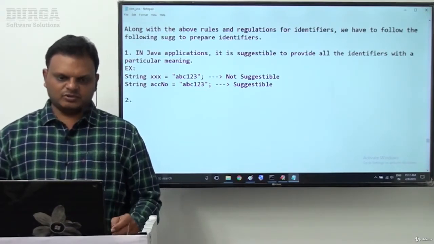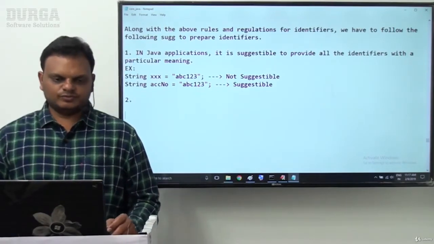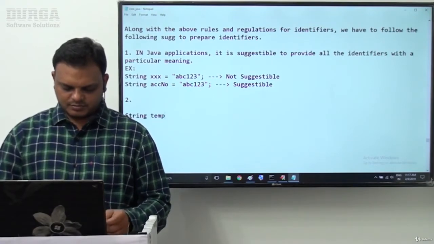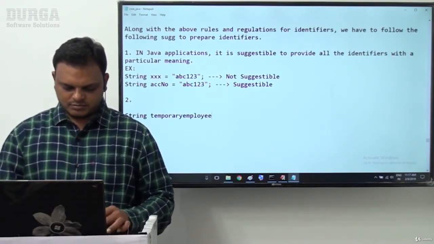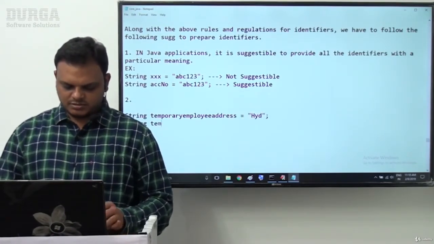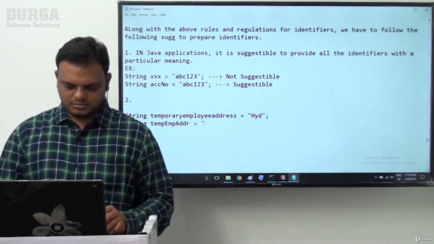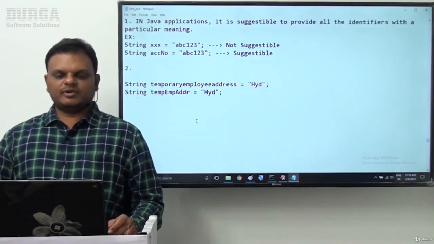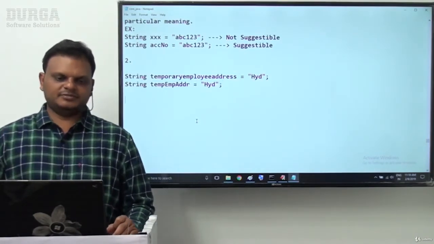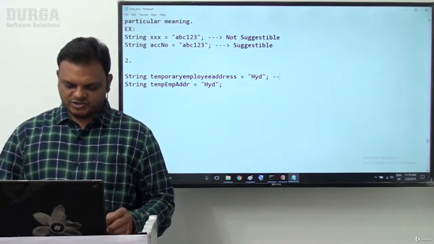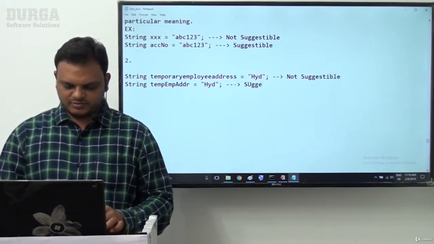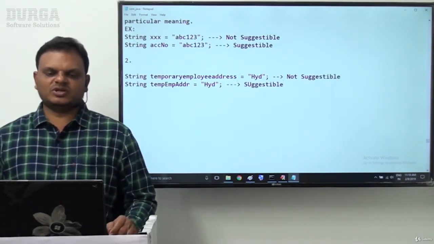Now the second one, suggestion number 2. Let's say for example, String temporary employee address is equal to IDBAT and String temp emp addr is equal to IDBAT. The first one is not suggestible, readability is not available, and the second one is suggestible.